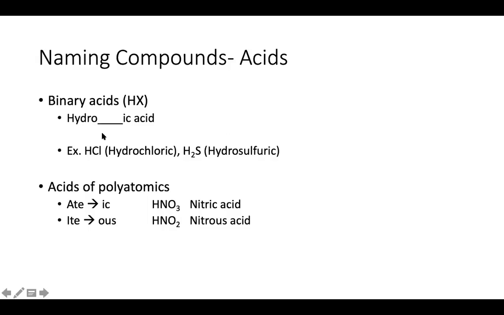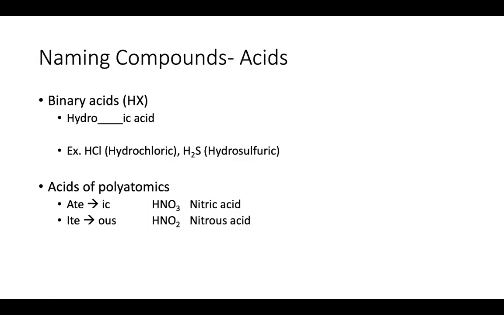The way to name this is you're going to plug the stem of the atom into hydro-blank-ic acid, right? So hydrochloric acid, hydrobromic acid, hydrosulfuric acid, okay? Whenever you have a binary acid, you plug the stem into hydro-blank-ic acid.